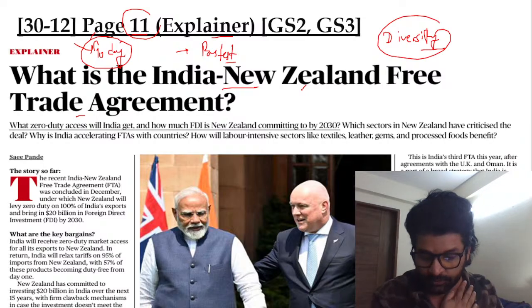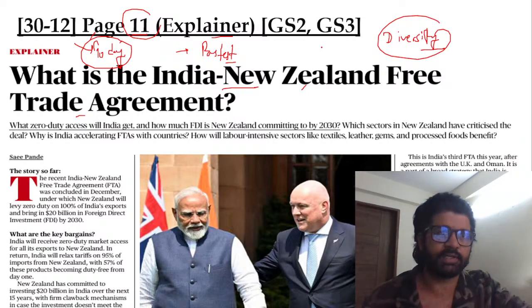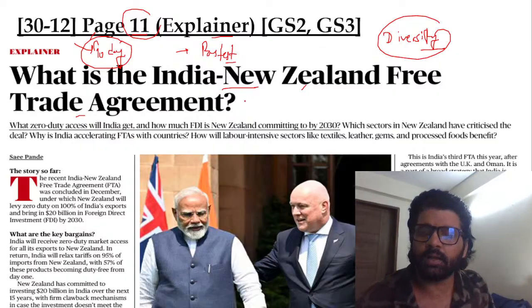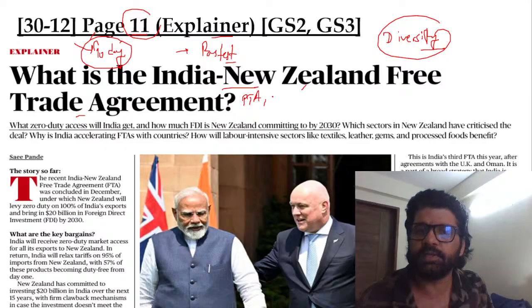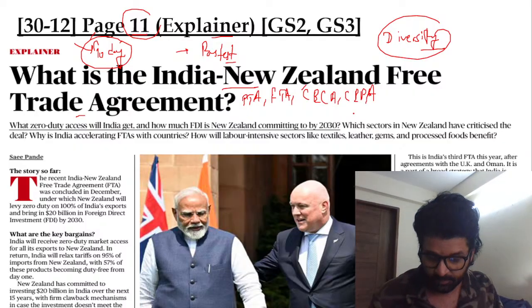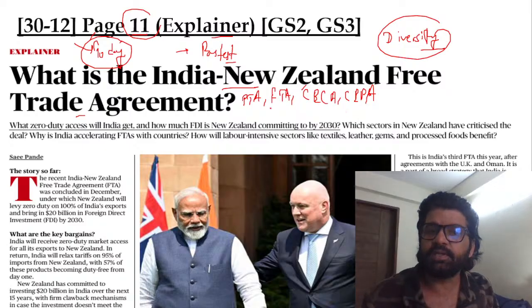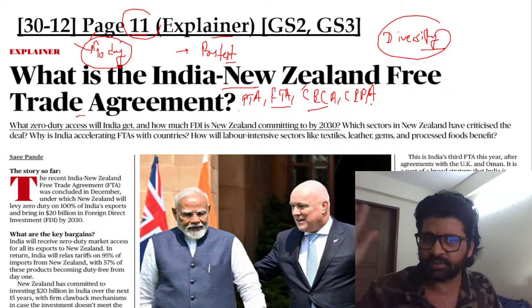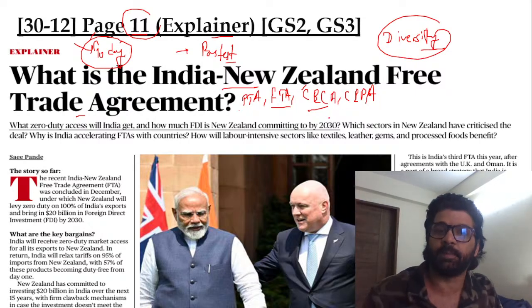In previous Hindu analyses, whenever we have talked about FTA, we have talked about CECA and CEPA. There is another term here, PTA. So: PTA, FTA, then CECA, and then CEPA. Just remember this chronology, guys. This is important. Good morning, Kurija. PTA is the first, the preferential trade agreement. Then you have the free trade agreement. Then the comprehensive economic cooperation agreement, CECA. And then the comprehensive economic partnership agreement, CEPA. So CEPA is the most holistic of them all.